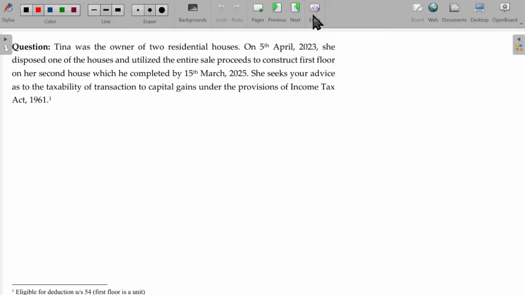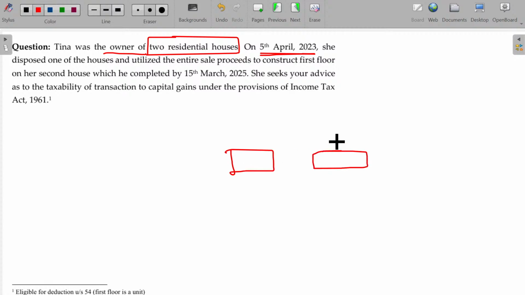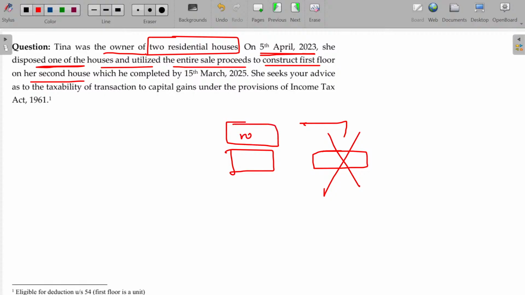We'll start with one illustration here. Tina was the owner of 2 residential houses on 5th April 2023. So house property 1 and house property 2. She disposed of one of the houses and used the entire sale proceeds to construct the first floor of her second house. So she sold this. The amount is used for constructing the second floor here. This is a newly constructed one.